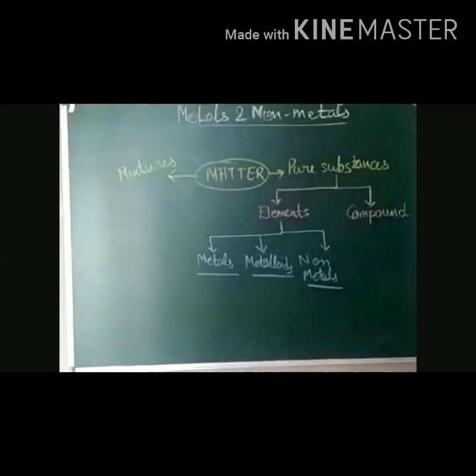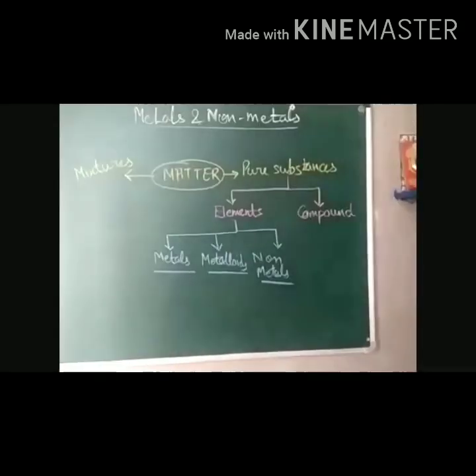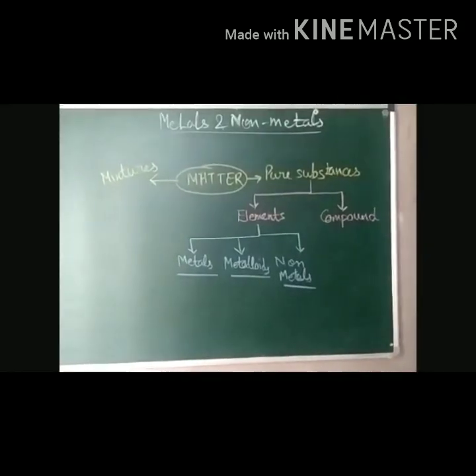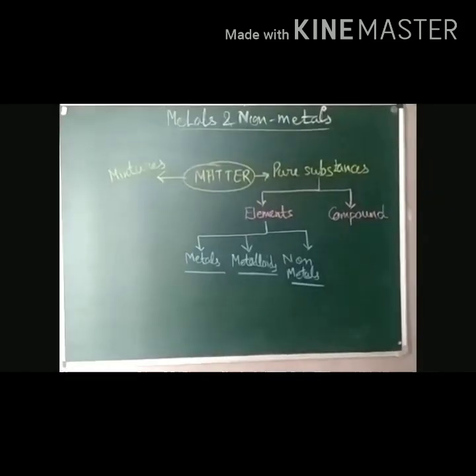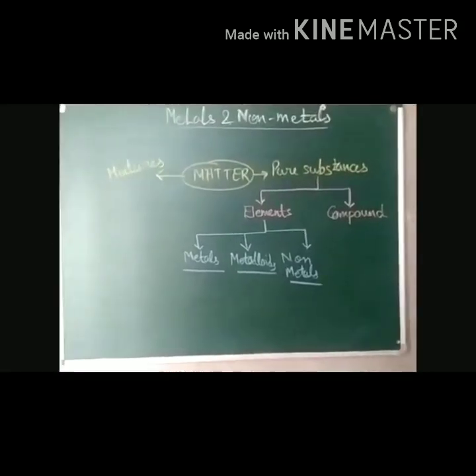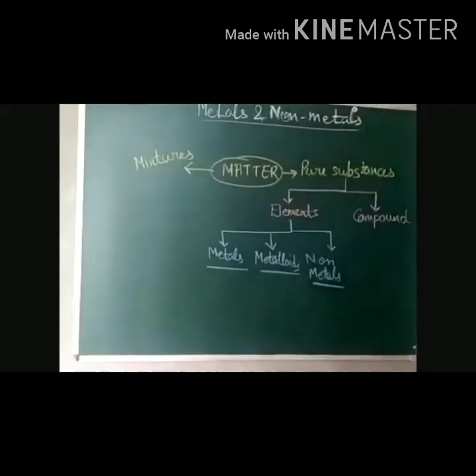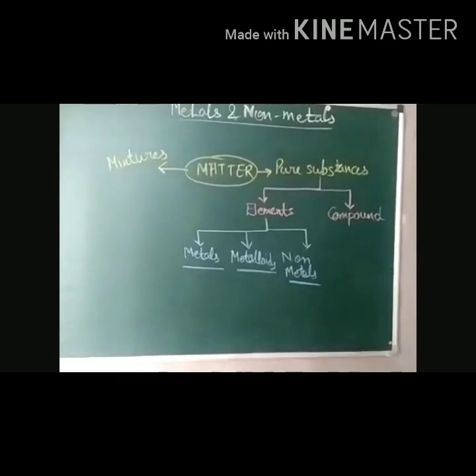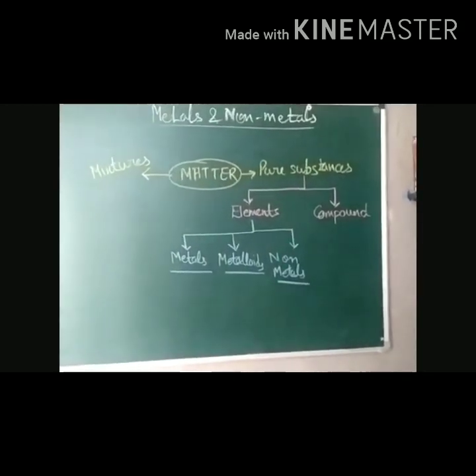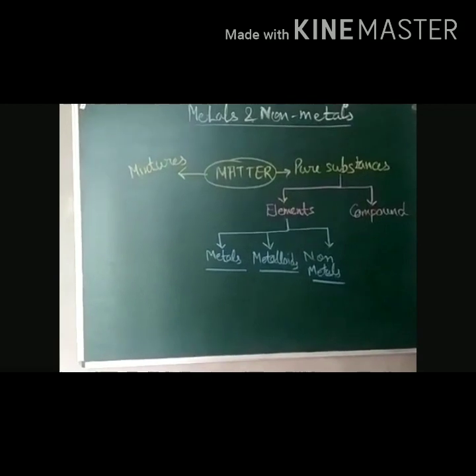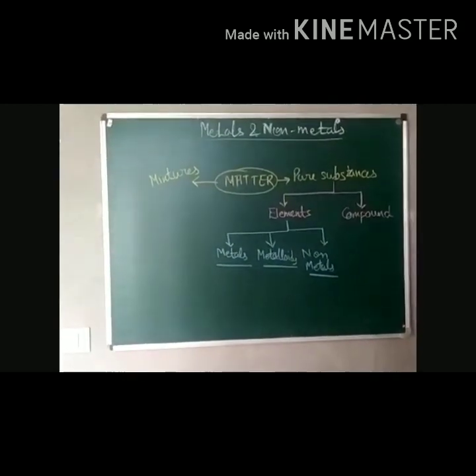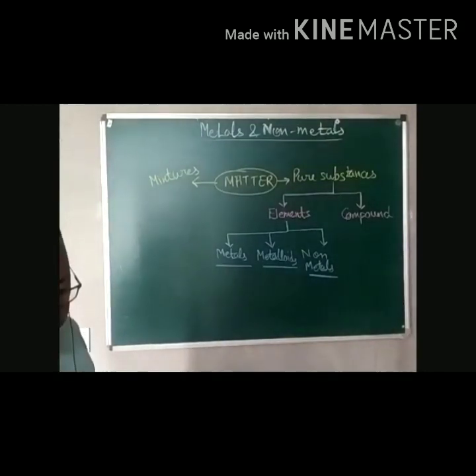Now let us discuss one by one the metals and non-metals.